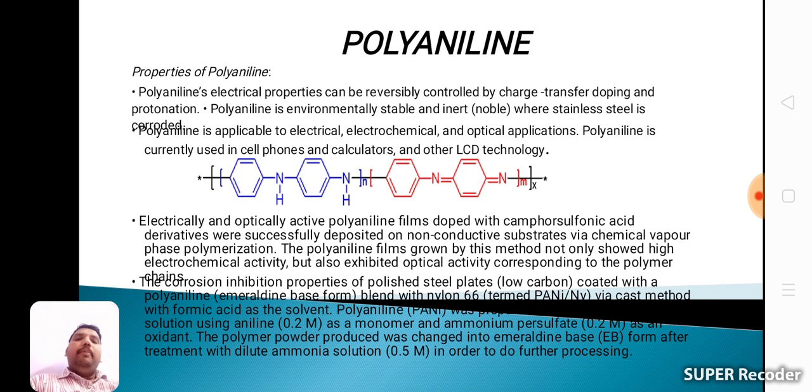Now see polyaniline. The next material is polyaniline. First of all, we will see some properties of polyaniline. Polyaniline's electrical properties can be reversibly controlled by charge transfer doping and protonation. Polyaniline is environmentally stable and inert, that is noble, whereas stainless steel is corroded.